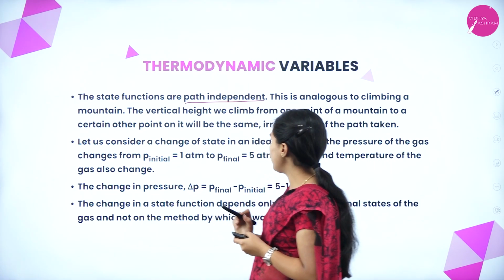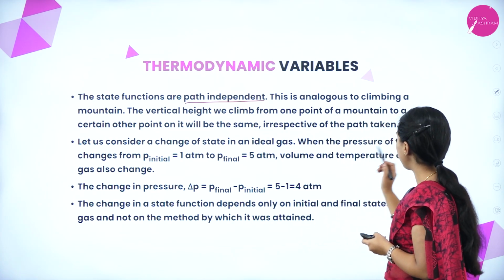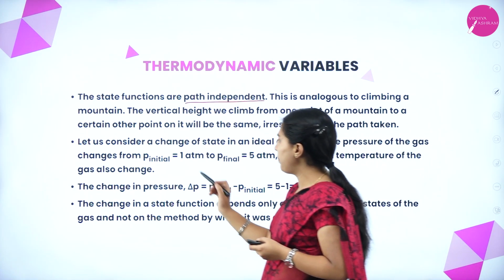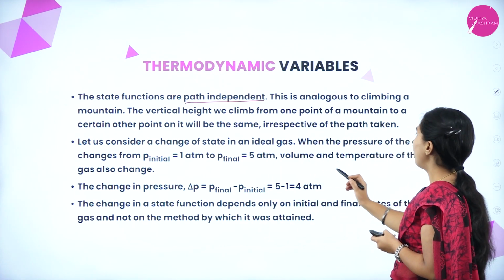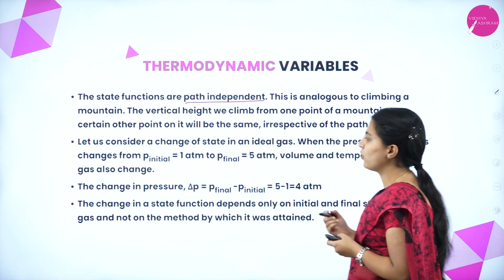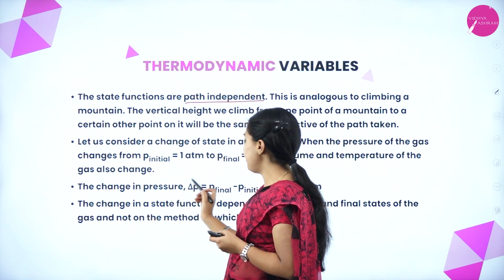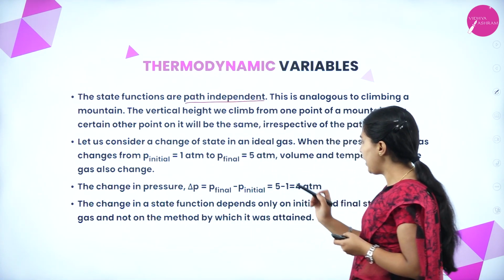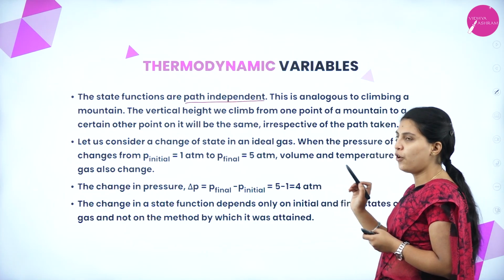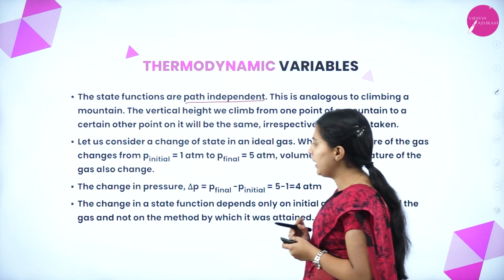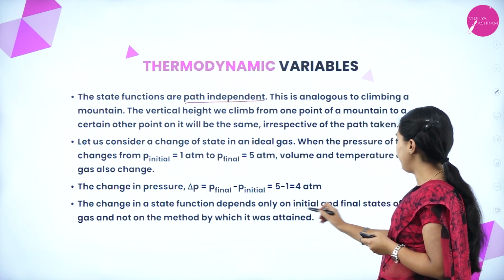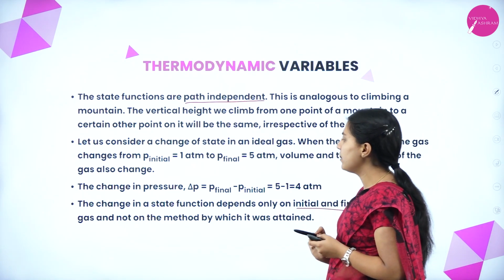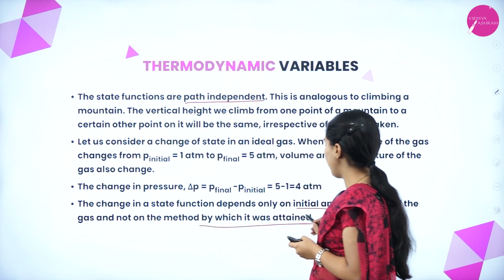Let us consider a change of state in an ideal gas when the pressure of the gas changes from P initial, that is 1 atmosphere, to P final, 5 atmospheres. Volume and temperature of the gas also change. The change in pressure, P final minus P initial, that is 5 minus 1, will be 4 atmospheres. The change in a state function depends only on the initial and the final states of the gas, not on the method by which it was attained.